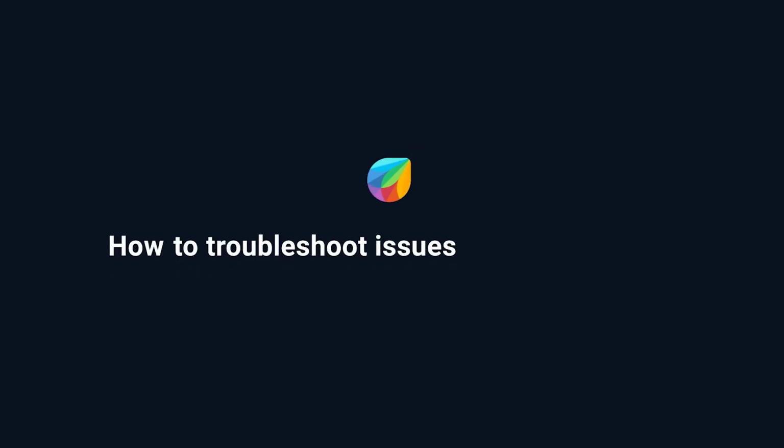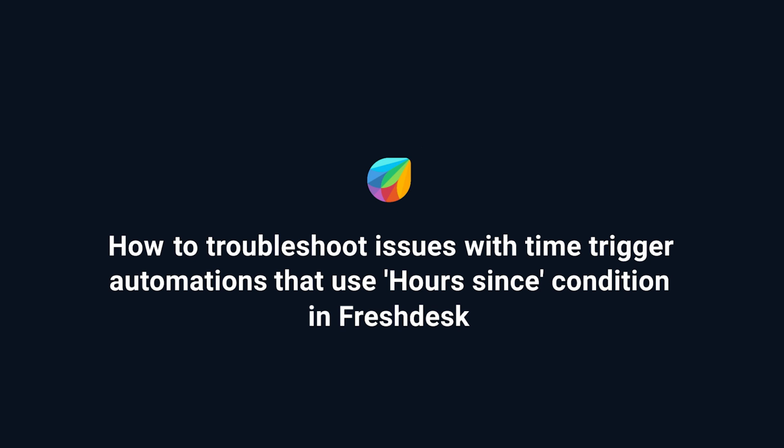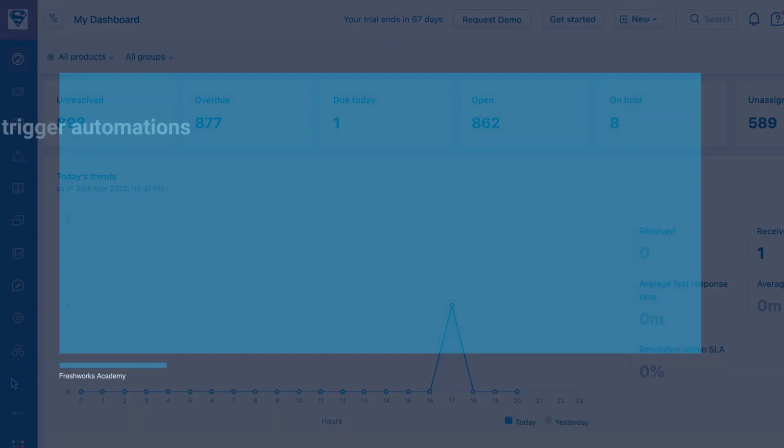How to troubleshoot issues with time trigger automations that use hours since condition in Freshdesk. Automation rules that run on time triggers in Freshdesk enable you to carry out specific actions based on time and event-based triggers. Here are a few points to remember before creating a time trigger automation.